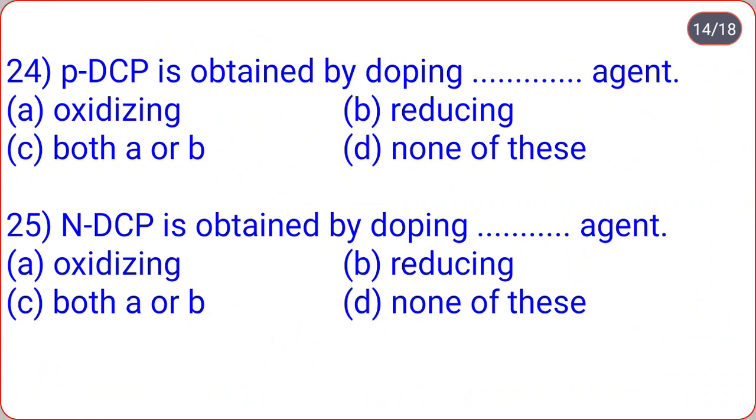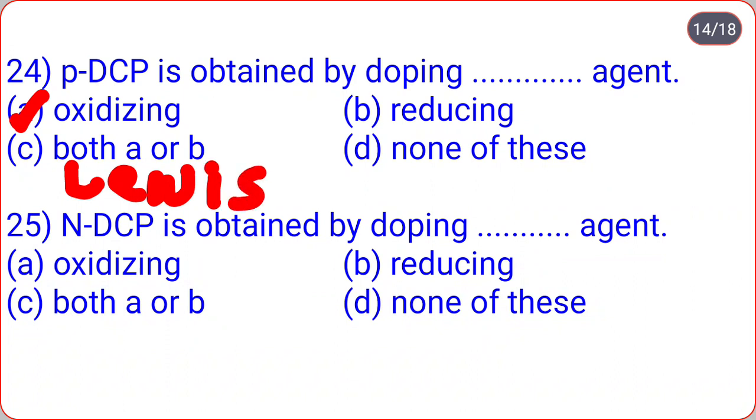PDCP is obtained by doping dot dot agent. Oxidizing, reducing, both A or B, none of these. So PDCP is obtained by doping oxidizing agent. Which oxidizing agent? That is Lewis acid. The oxidizing agent is Lewis acid, which includes iodine, bromine or FeCl3. Remember that. And PDCP means what? P doped conducting polymer.